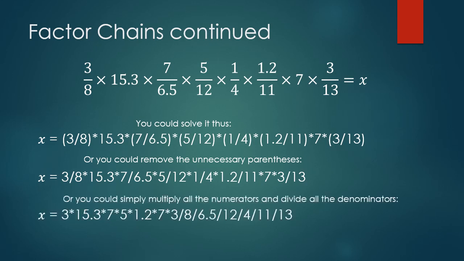Or you could simply multiply all of the numerators and divide all of the denominators, and this is my preferred method. And you could get 3 times 15.3 times 7 times 5 times 1.2 times 7 times 3 divided by 8 divided by 6.5 divided by 12 divided by 4 divided by 11 divided by 13. And you will see that I left off that 1 that was over the 4, and this is because whenever you multiply or divide by 1, it doesn't change anything, so I just left it off.